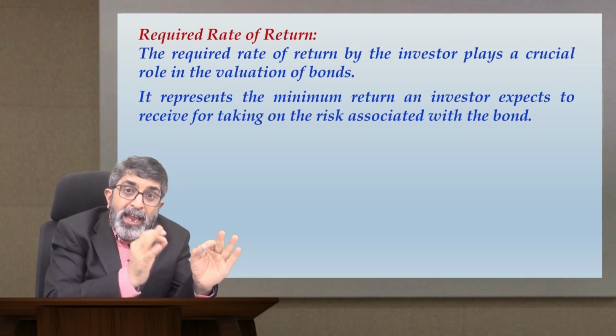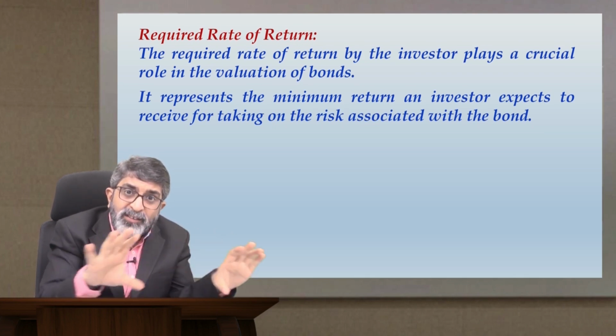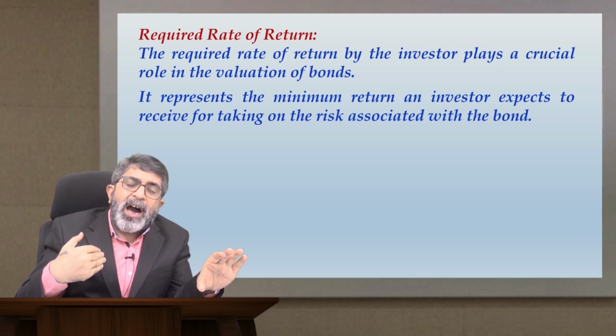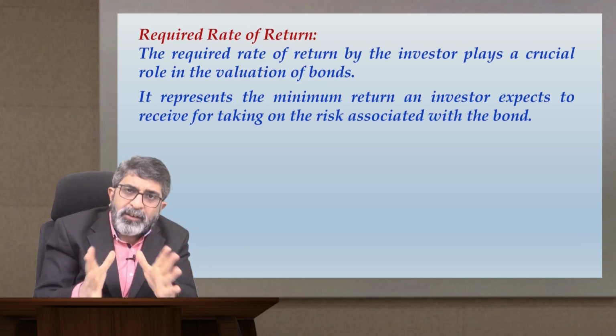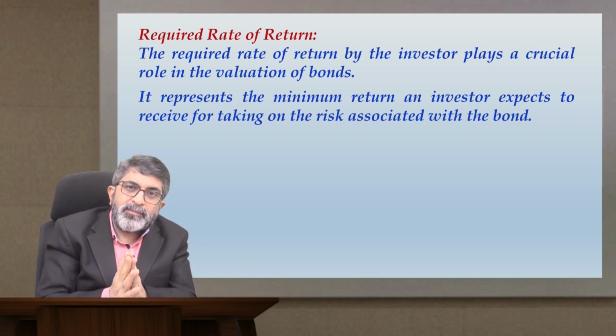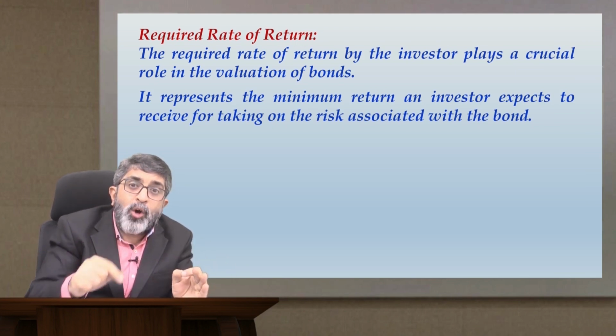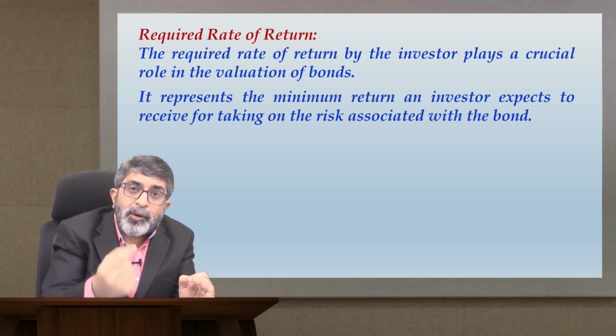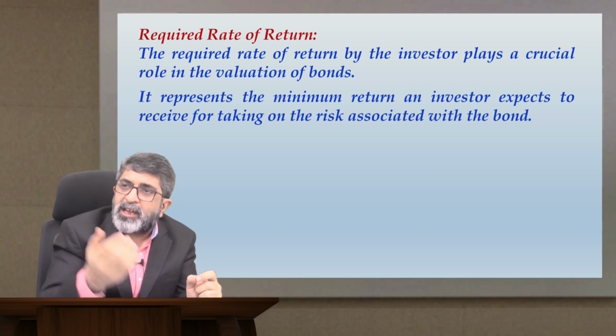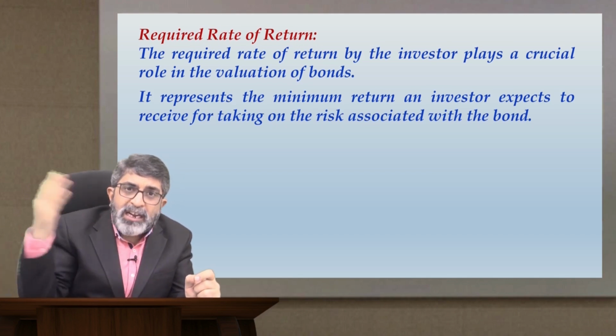That means for A rated bond, to the risk class it belongs, I am expecting a 9% return as an investor. I won't compromise for a return lower than that, because if I don't get an opportunity to invest in one particular bond, there are other bonds available, I can invest into that.